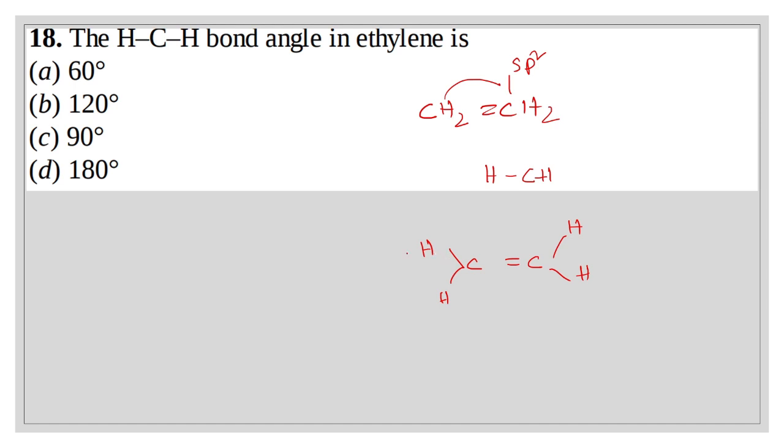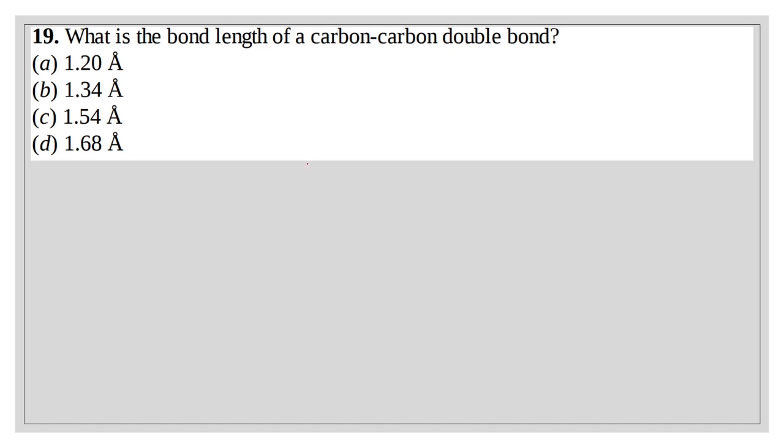This bond angle is 120 degrees. Now, what is the bond length of a carbon-carbon double bond? Here, the bond length of a carbon-carbon double bond is 1.34 angstrom. Option B is the right answer.